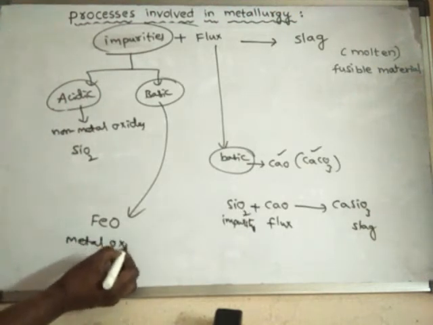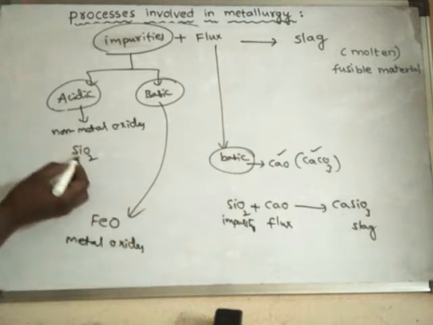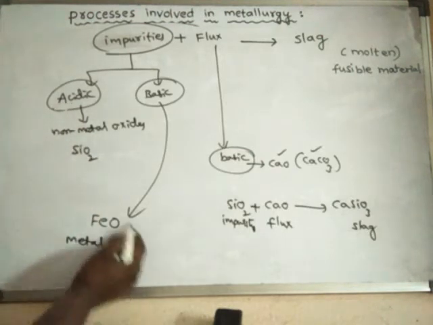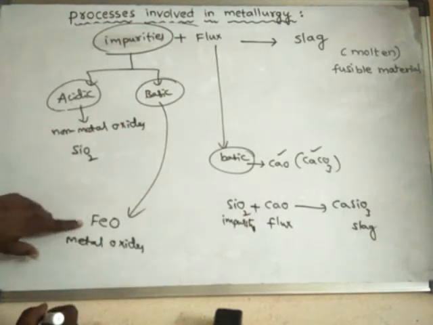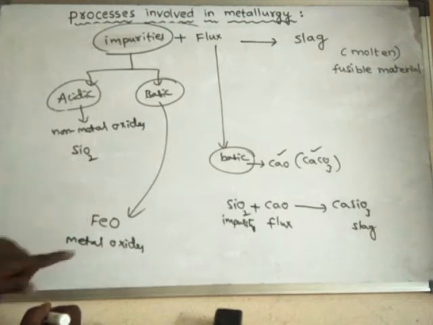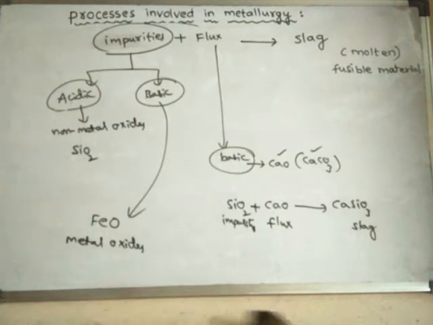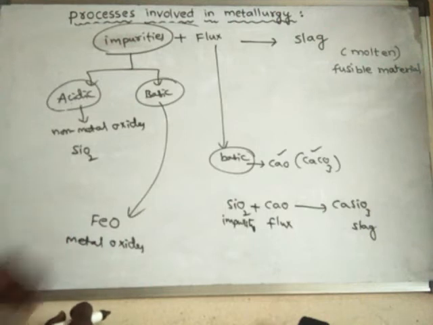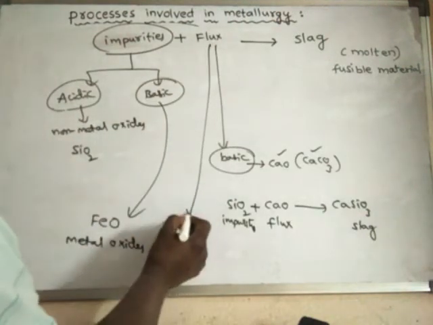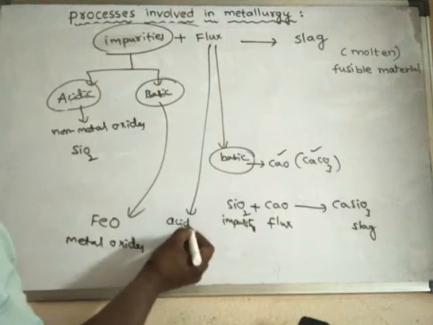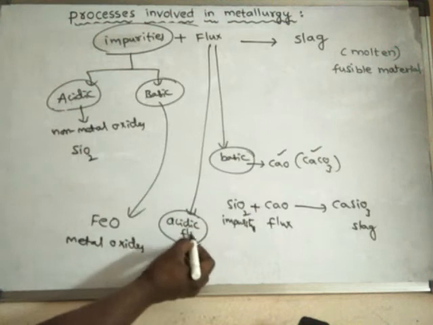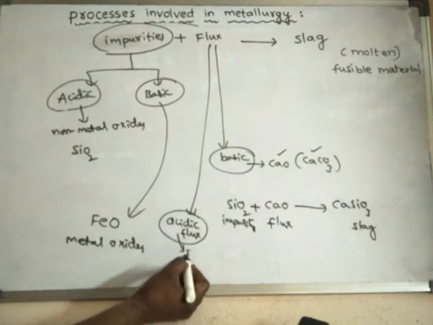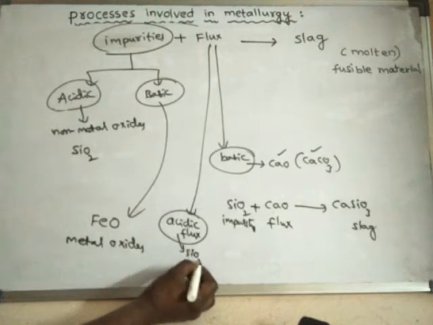Metal oxides are basic in nature, whereas non-metal oxides are acidic in nature. So in the extraction of aluminium ore, you will find such impurities. This is a basic impurity because it is a metal oxide. So if a basic impurity is present, then we have to use an acidic flux. An example of an acidic flux is SiO2, silicon dioxide. Silicon dioxide can act as an acidic flux.